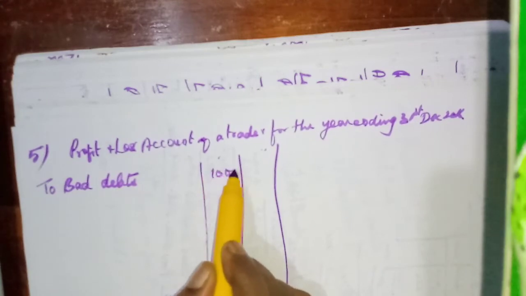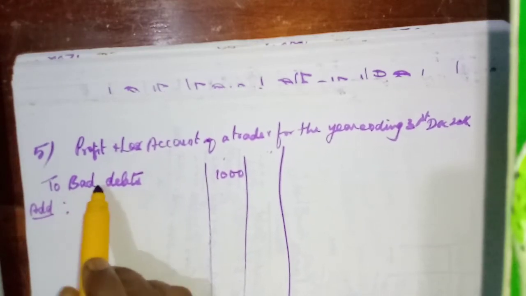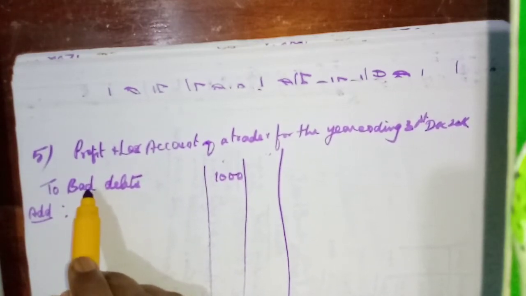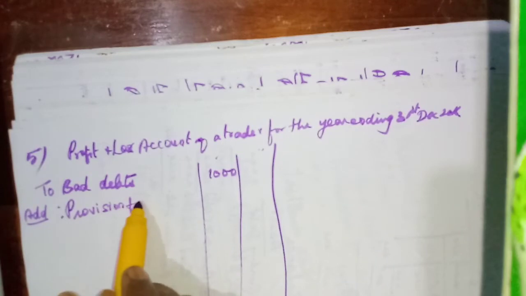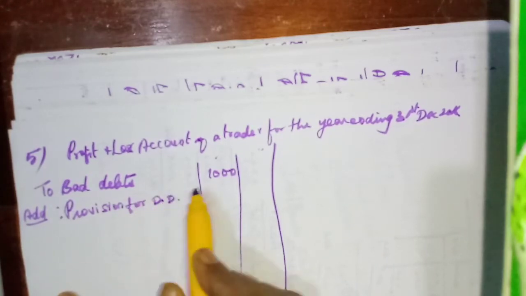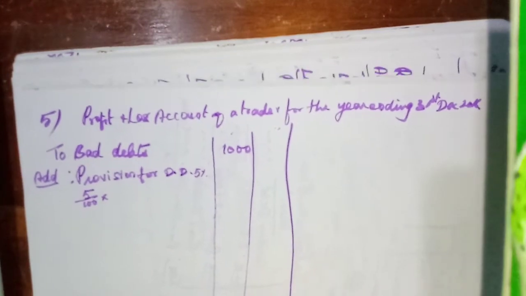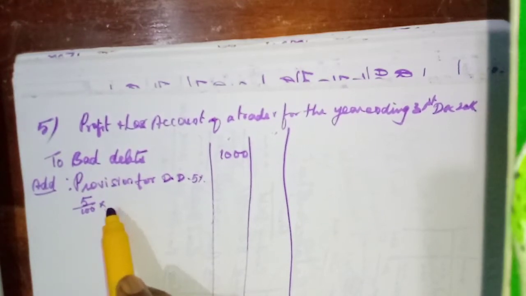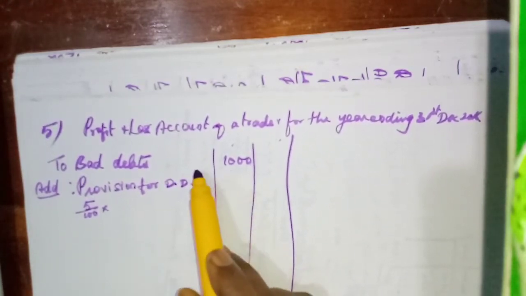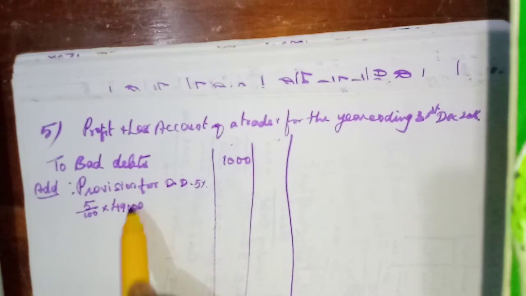So first, bad debts 1,000, then add provision for doubtful debts. 5% we need to calculate, so 5 by 100. No need to show this calculation, I am writing it just to make you understand. The sundry debtors given in the book is 50,000, so we need to deduct the bad debts 1,000, giving 49,000.